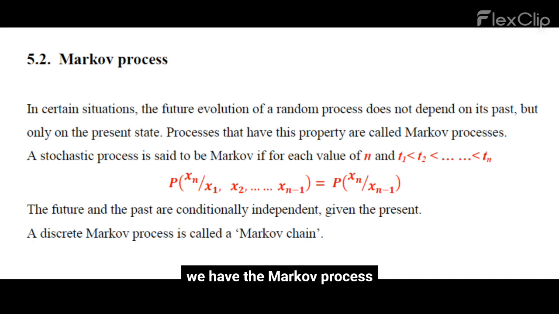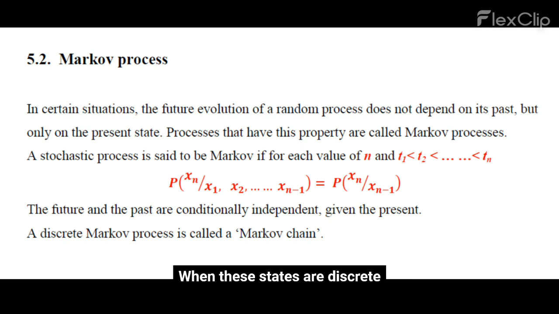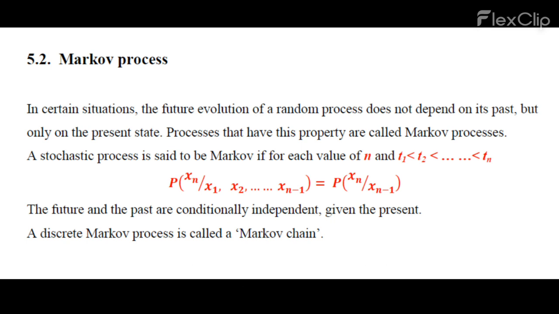Next, we have the Markov process. This describes a system with no memory. Specifically, the future state depends only on the current state and is completely independent of the past. If you know where the process is right now, knowing how it got there provides no additional information about where it's going next. When these states are discrete, we call it a Markov chain.